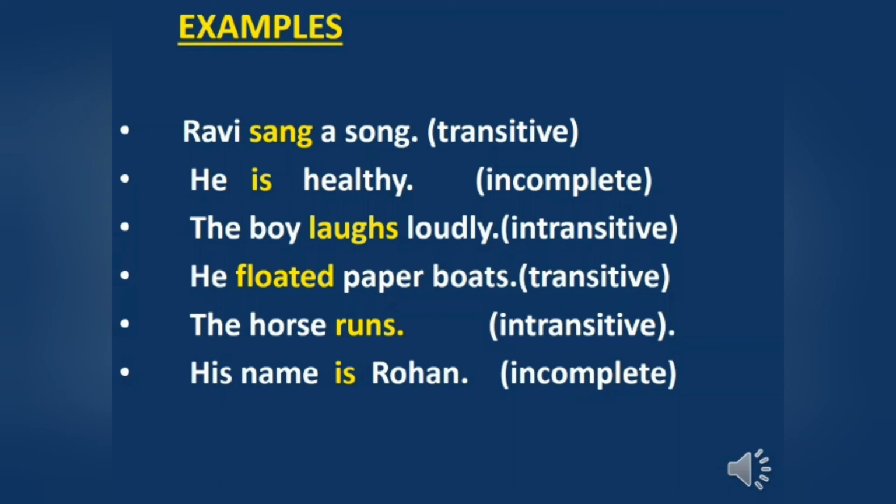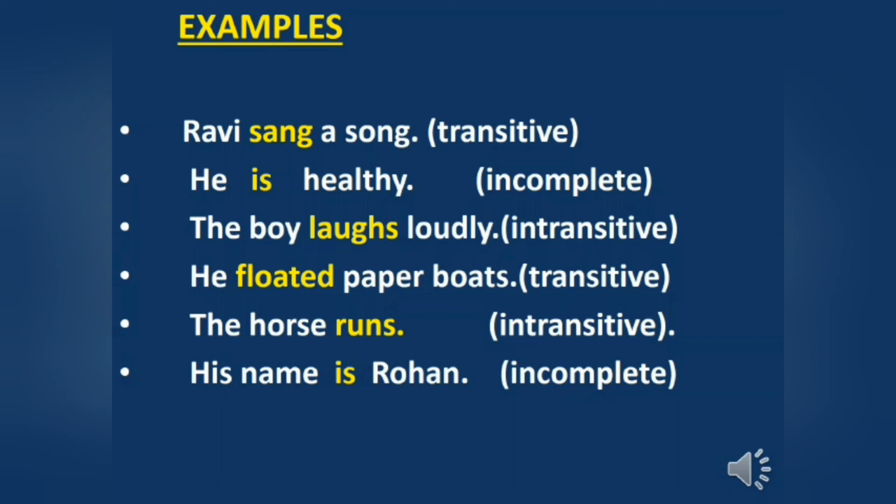The horse runs, and here the sentence stops with the verb. So this is intransitive verb. Now the last one, his name is Rohan. As you know, this is being verb. Is being verb here, and being verb always needs complement to complete its meaning. So have you understood, children, what are transitive, incomplete, and intransitive verbs? So let us recapitulate what we studied today.